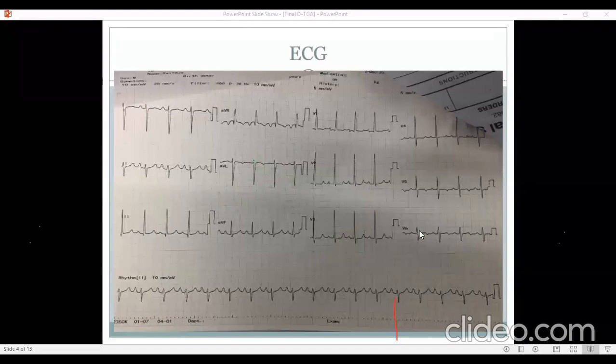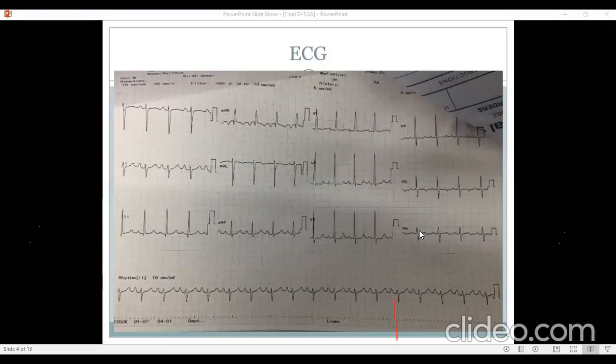Suppose we think this is a classical ECG of right atrial enlargement, RVH without strain, right axis deviation, fitting into transposition. What are the variants in the ECG that can be seen in transposition? For transposition, the classical ECG is right axis deviation with right ventricular hypertrophy. If you have a transposition with VSD, with no pulmonary stenosis, then you can have good left ventricular forces also. So if this patient had good left ventricular forces in the ECG, I would think of TGA with a ventricular septal defect, or even a PDA that can give you good left ventricular forces.